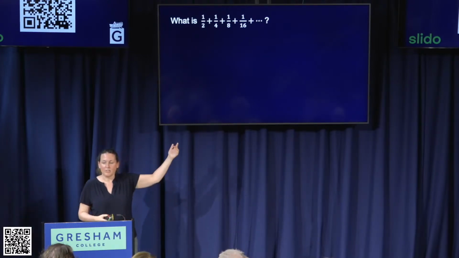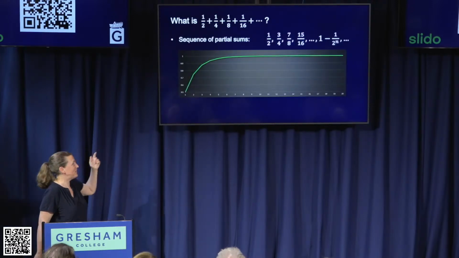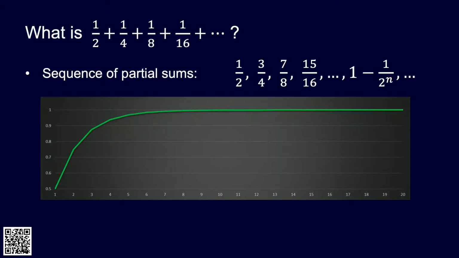We work out these partial sums, so the sum to 1 term, the sum to 2 terms, 3 terms, and so on. So if we do this, I've actually plotted the first few of these on a graph just to show you what happens. So the first term is just a half. If we add a quarter, the sum is 3 quarters. A half plus a quarter plus an eighth is 7 eighths. Then we get 15 sixteenths, and so on and so on and so on. This is the graph of the partial sums that we're working out. And you can see it looks really rather like we're getting closer and closer and closer to 1.